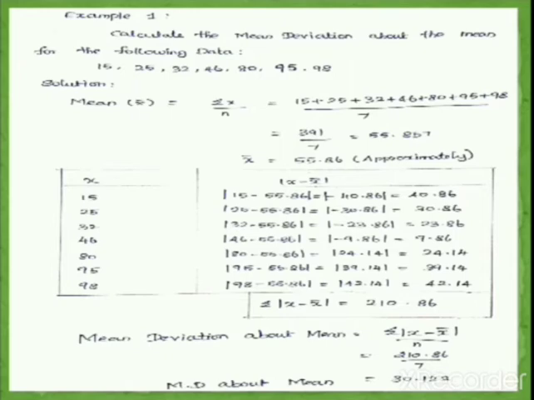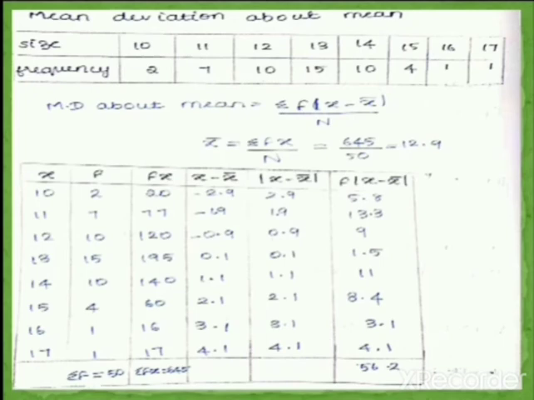After finding this value, you have to substitute into our formula, which is summation mod x minus x bar divided by n. So 210.86 divided by 7, which is equal to 30.122, which is the value for mean deviation about mean.